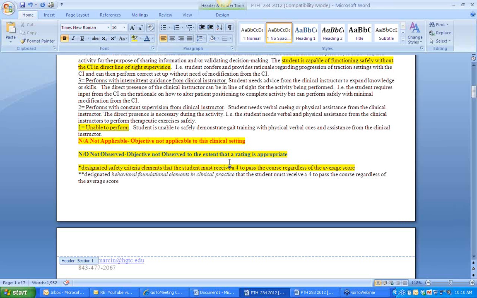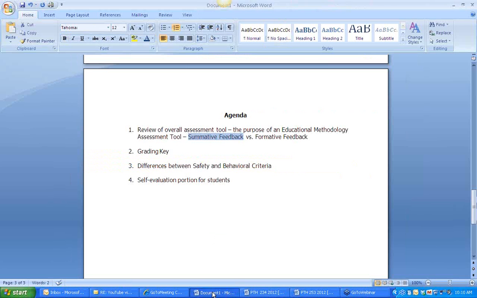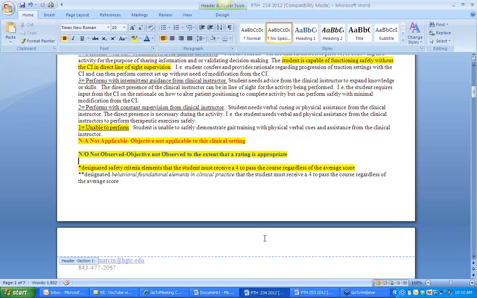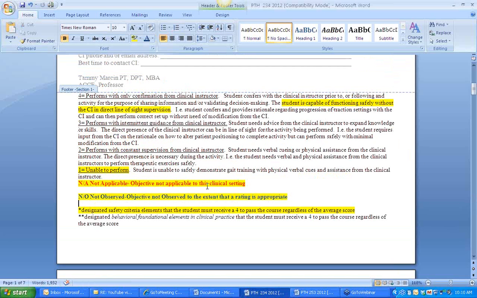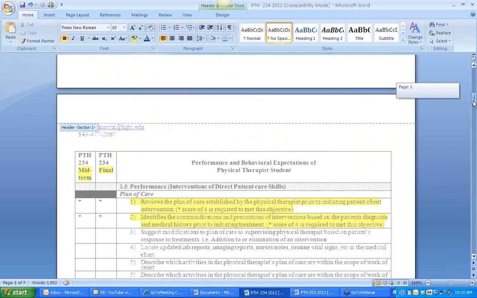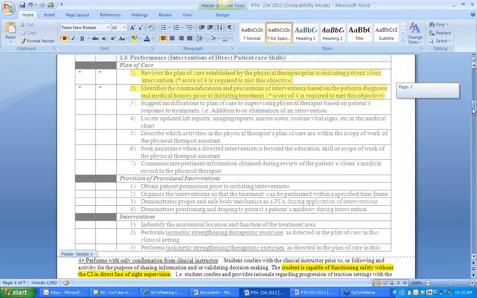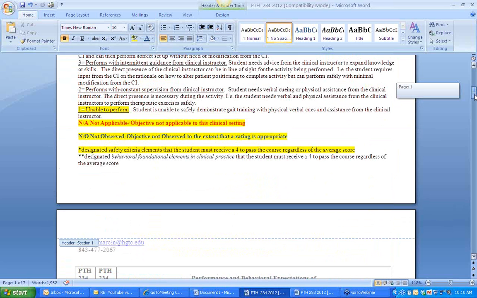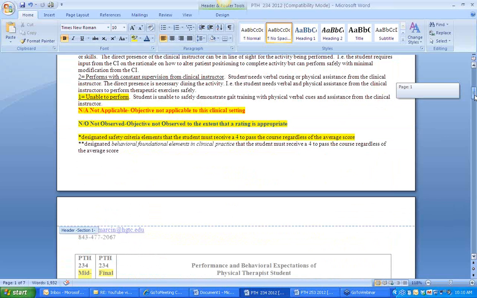One more thing I think we need to go over, and we had mentioned this before. Well, there are actually two more things, but this might be more important. We had spoken about the difference between safety and behavioral criteria. Did we do that yet in this webinar? Yes, we did. The difference between accountability versus looking at the plan of care. So we've gone over that. The safety versus behavioral? Yes, I think we covered that. The single asterisk versus the double asterisk. Okay, that's the difference between safety. Yes, we did. All right. See, I am really brand new.